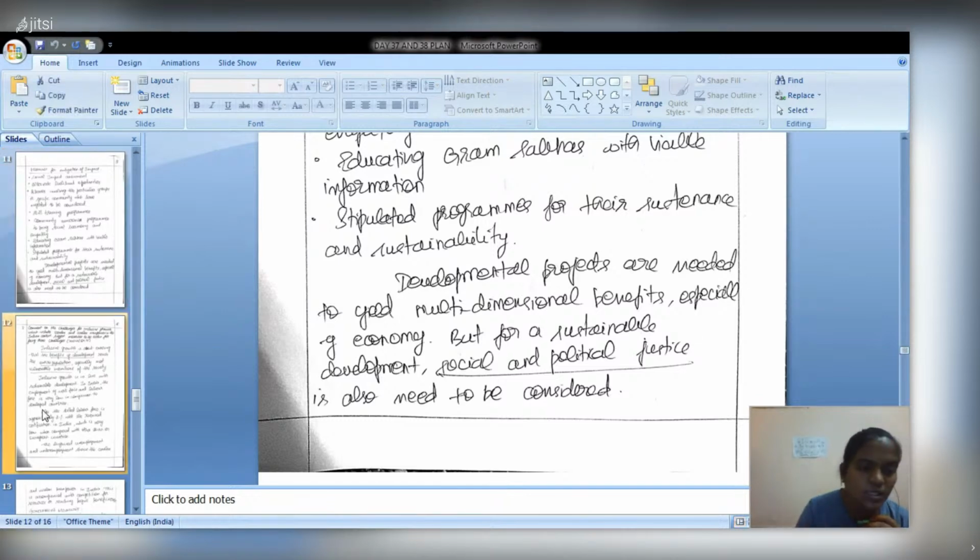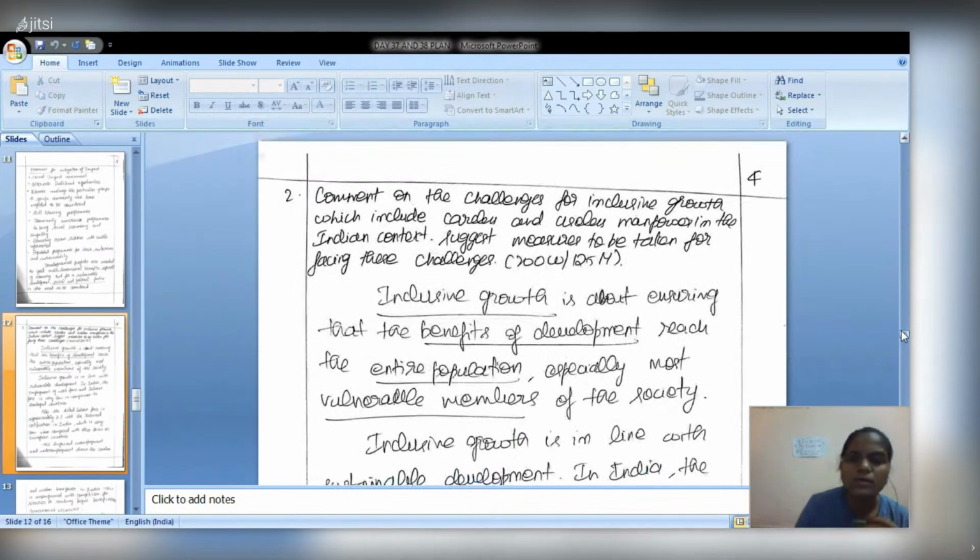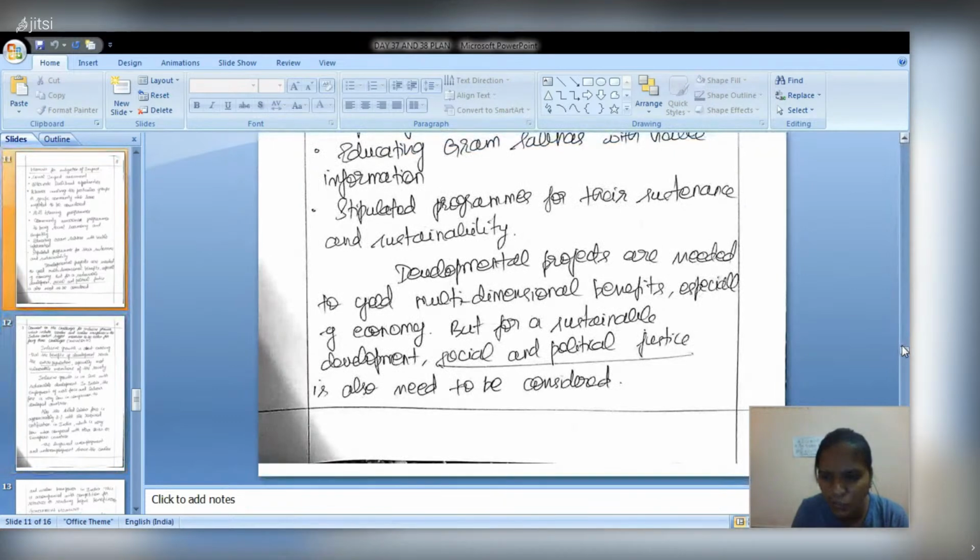So the next question is about inclusive growth. Comment on the challenges for inclusive growth, which include careless and useless manpower in the Indian context. Suggest measures to be taken for facing these challenges. So first, give a definition of inclusive growth. This can be seen on the UNDP website, the United Nations Development Programme. Inclusive growth is about ensuring the benefits of development reach the entire population, including vulnerable members.